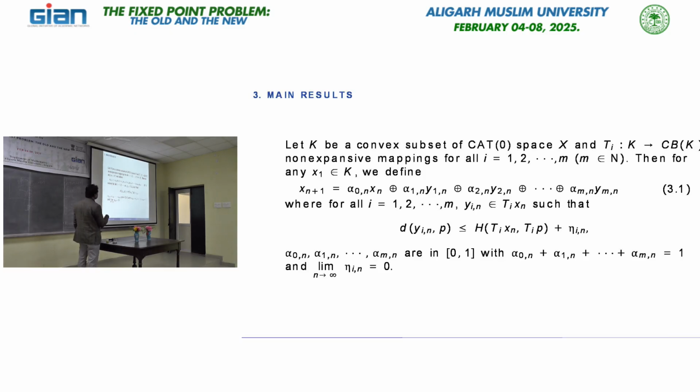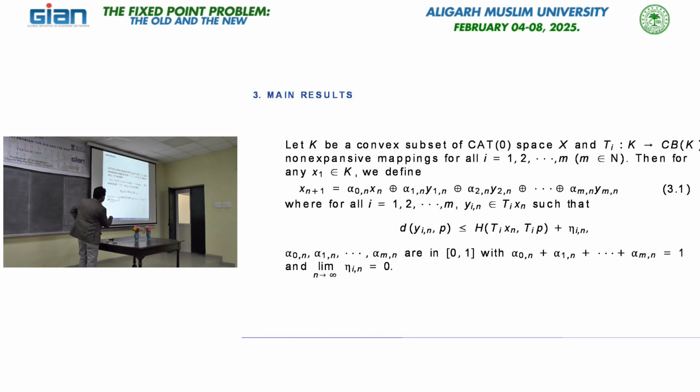So, we define this sequence x_{n+1} by this one. Here the order is fixed, and where this y_{i,n} belongs to the image set, because my map is multi-valued. So, here we just pick the elements from T_i x_n such that the distance between y_{i,n} and y_{i,n+1} is less than the Hausdorff distance between these two sets plus epsilon.